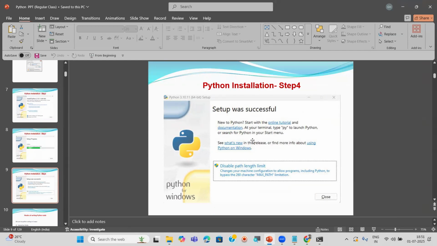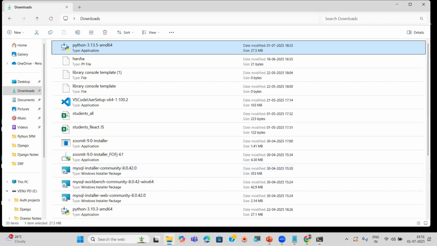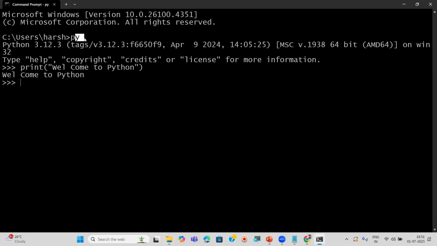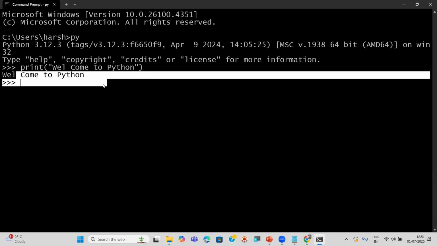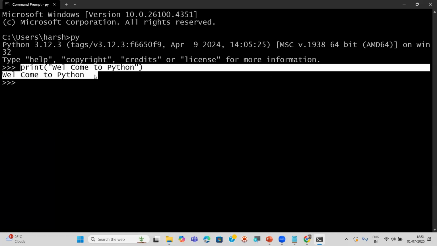That's it. Then how to check it? Open the command prompt. In that you can type Py or Python. You can connect like this. You can check whether the Python software is working fine or not.